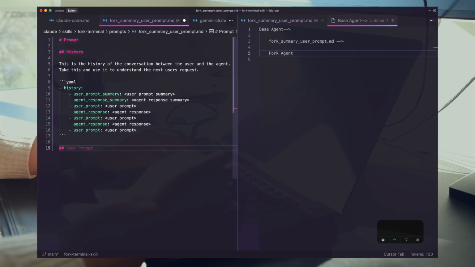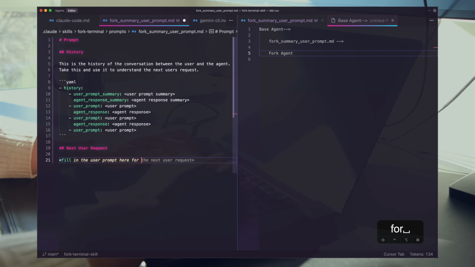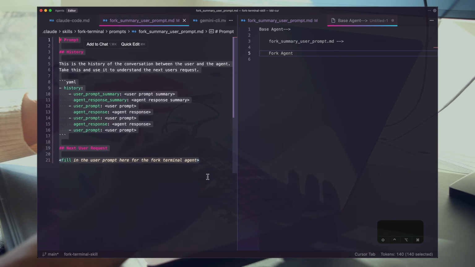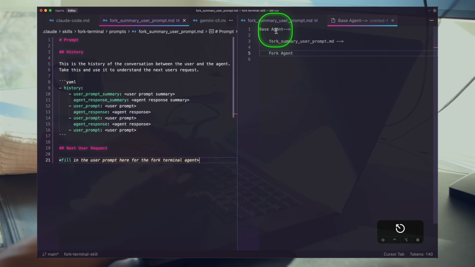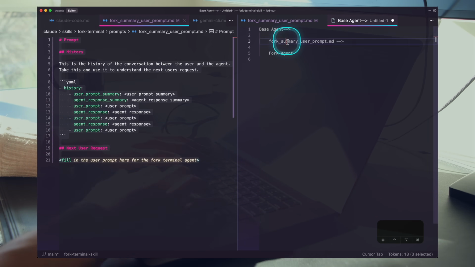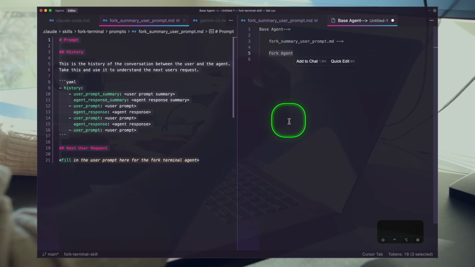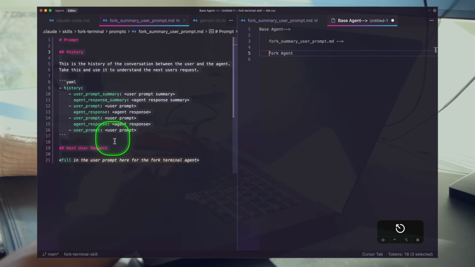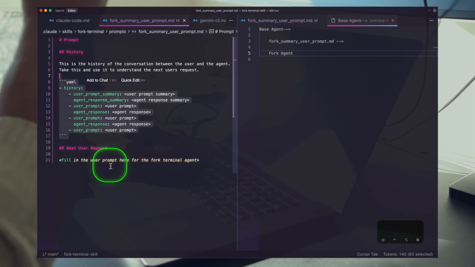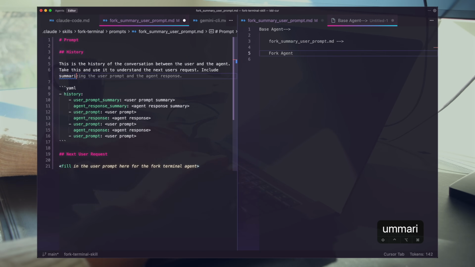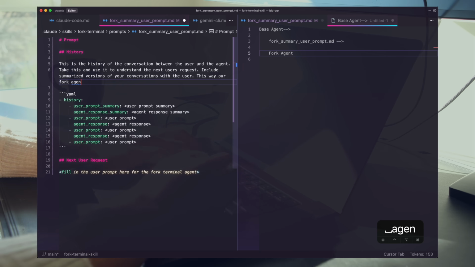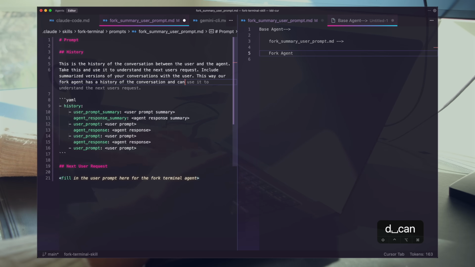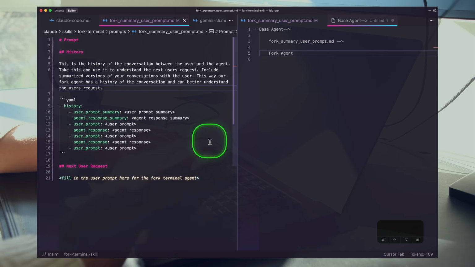And then we'll write that next user request. Fill in user prompt here for the fork. This is in fact a template meta prompt. Why is that? Because we're having an agent fill this out. Our base agent is going to fill this out using this format and then write this message, filled out, to our fork agent as its starting prompt. This is going to create a simple, concise history, including summarized versions of your conversation with the user. This way, our fork agent has a history of the conversation and can better understand the user's request. Very powerful stuff here.